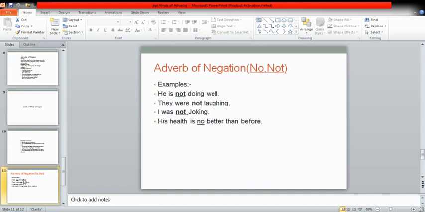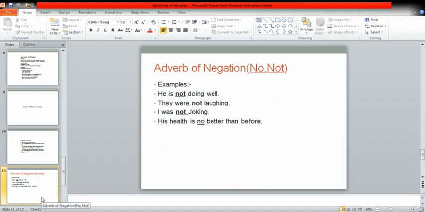Better is an adjective, the comparative degree of adjective. So when no is used before better, it is called an adverb of negation, because we have already decided that an adverb modifies a verb, an adjective, or an adverb itself. So it can be there with the verb, before an adjective, or modifying an adverb itself.